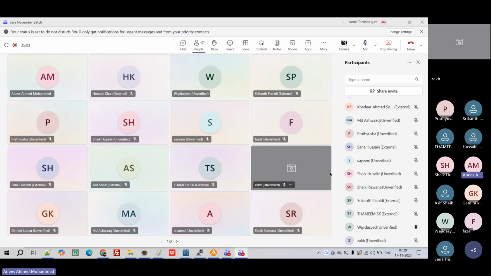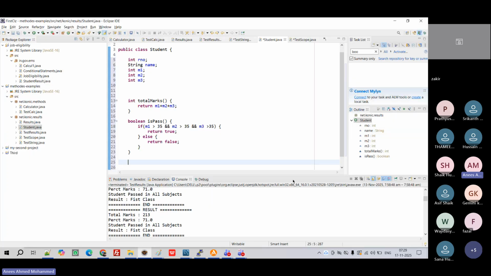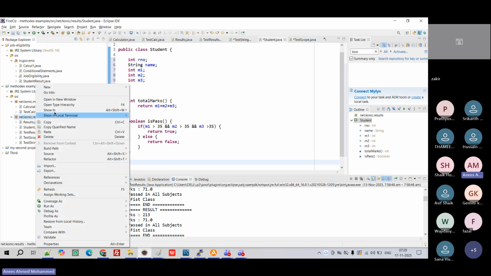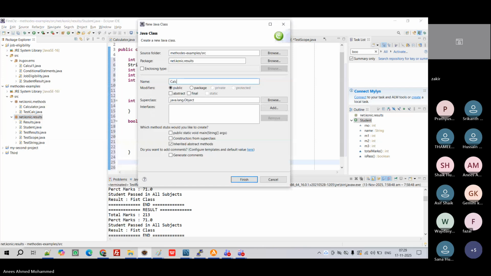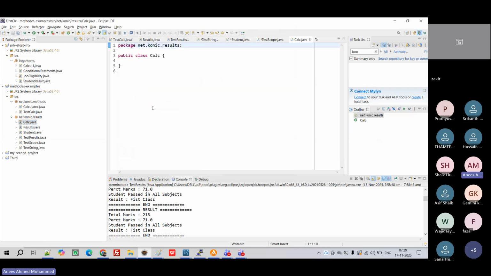Even so, I will give you a simple example, as it can be a little complex for students. So now let's take one calculator example. It's very simple, right? Two values I want to add and subtract. I'm going to create it, just guide me on how you can do that. I'm creating a calculator, taking one calculator object. So what will be the properties of this? Anyone?